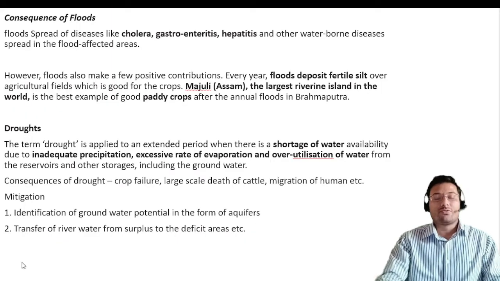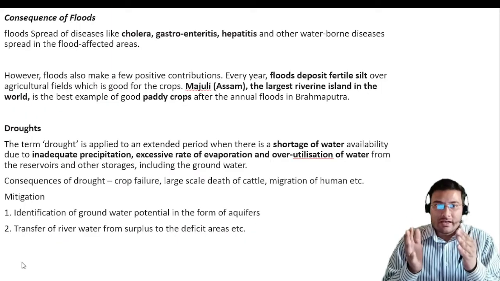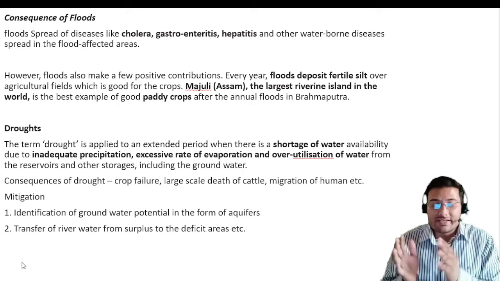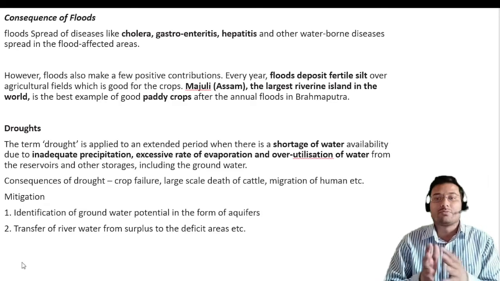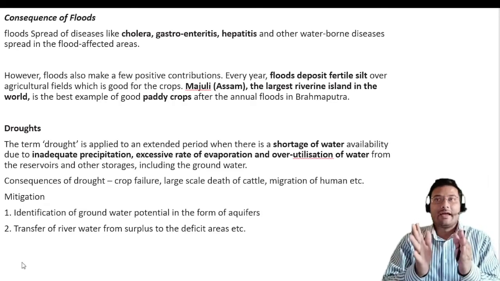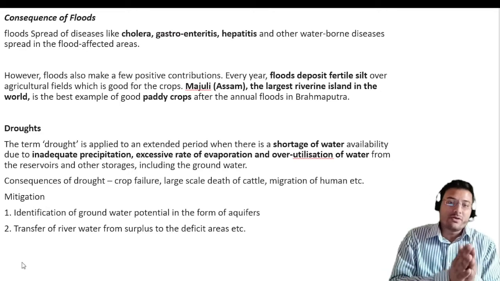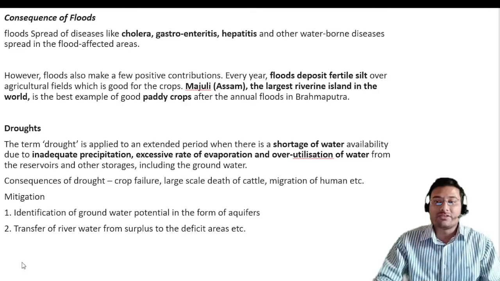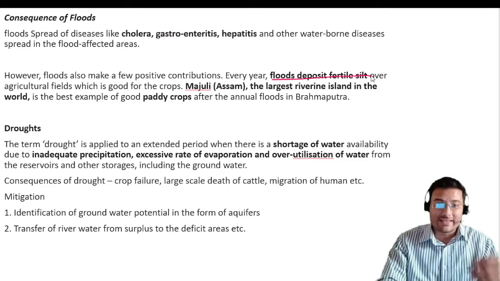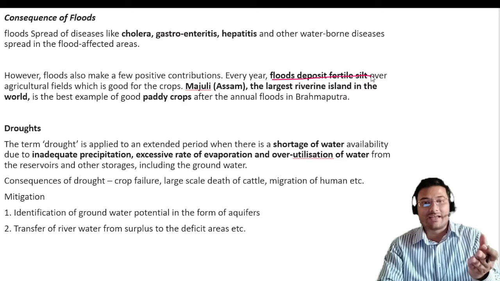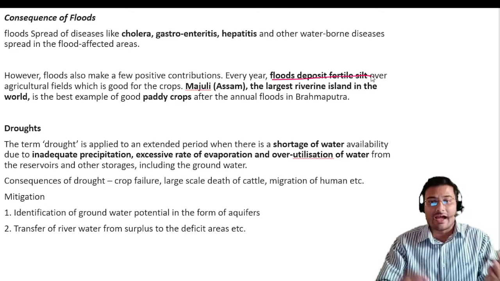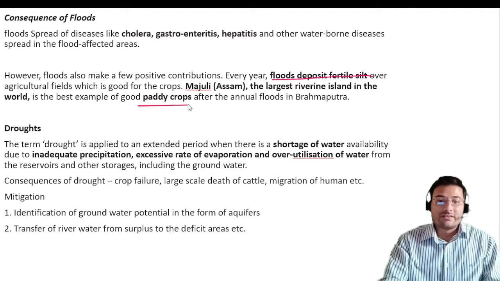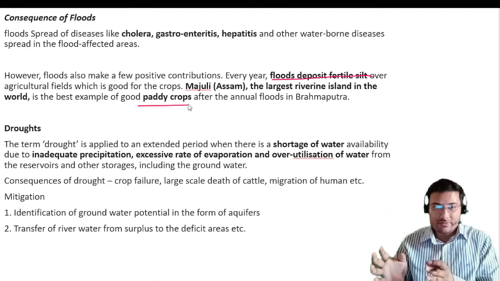If we talk about consequences of the flood, it spreads diseases like cholera, gastroenteritis, hepatitis, and other waterborne diseases. Okay, and with this, flood also has some positive contribution, like flood deposits fertile silt over the agricultural land, and we can take the example of Majuli Island where annual floods occur in the Brahmaputra. Okay, but there we grow good paddy crops.